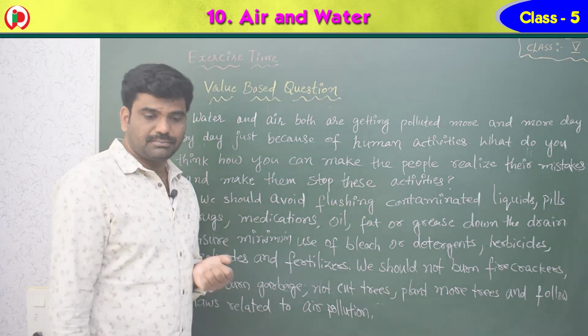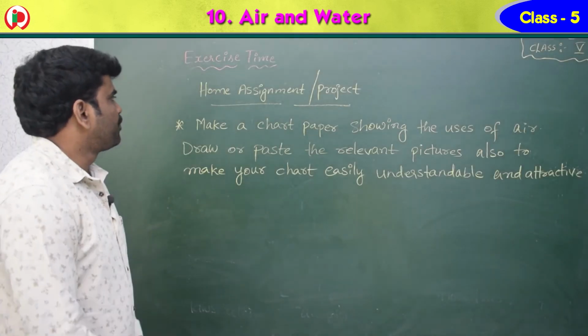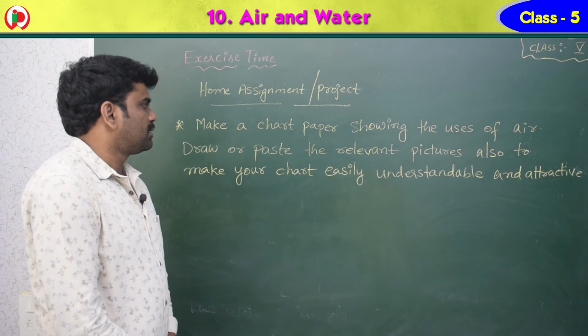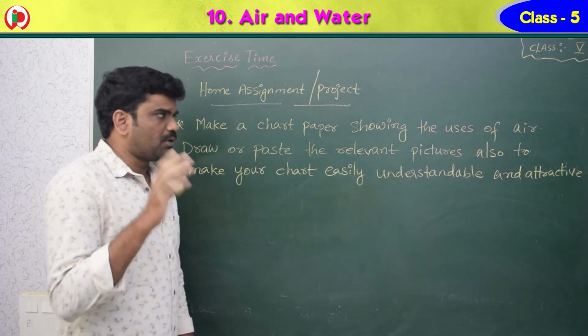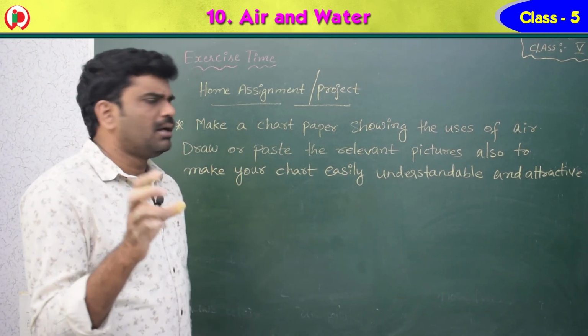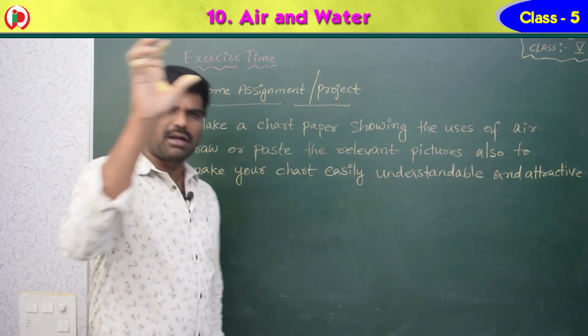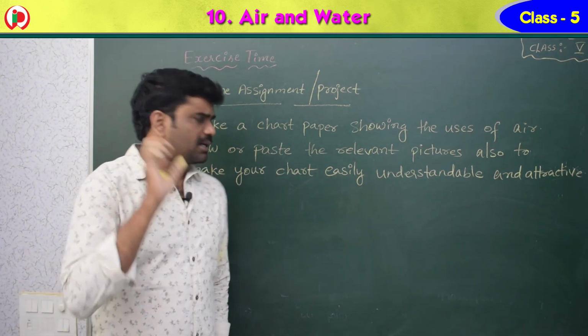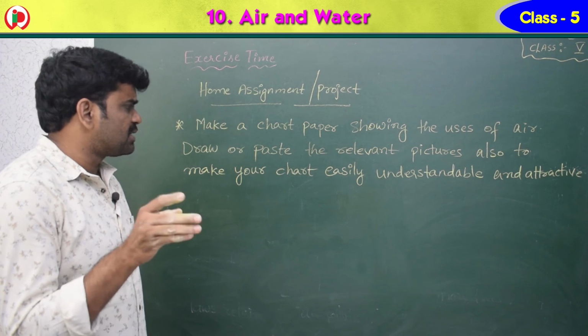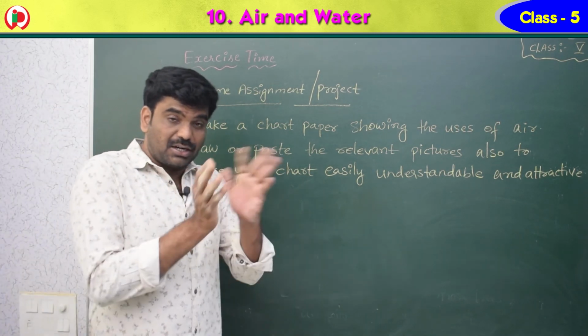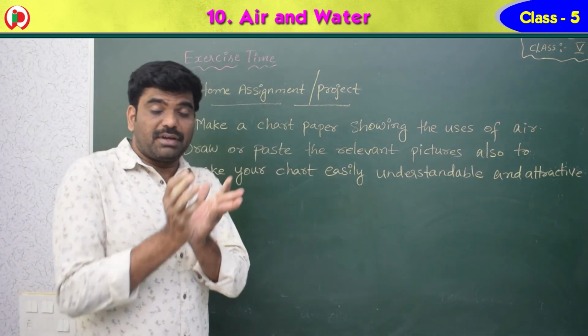Okay. Now see, children, home assignment or project. You have to make one chart paper showing the uses of air. So you have to write the uses of air in the chart paper. Draw or paste the relevant pictures also which are related to the uses of air.